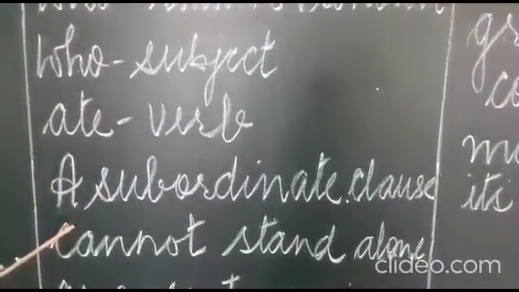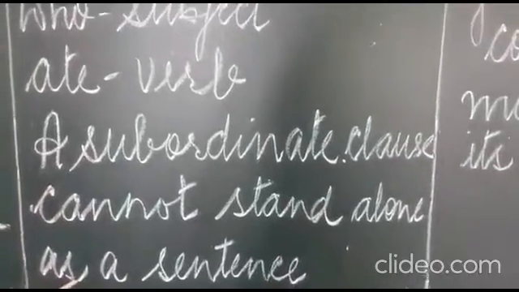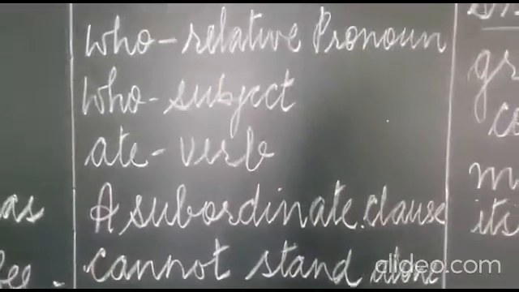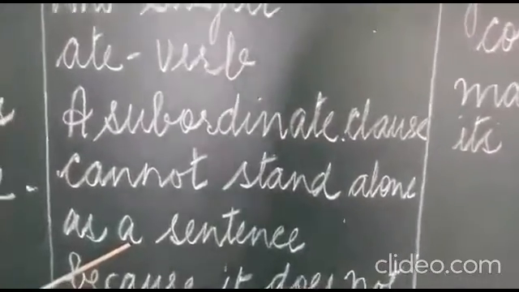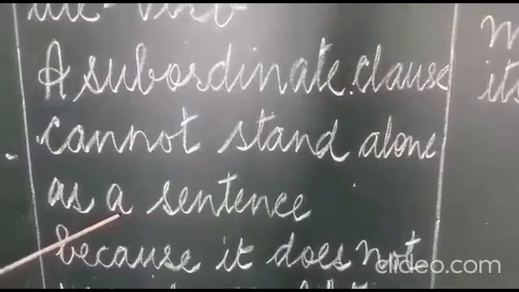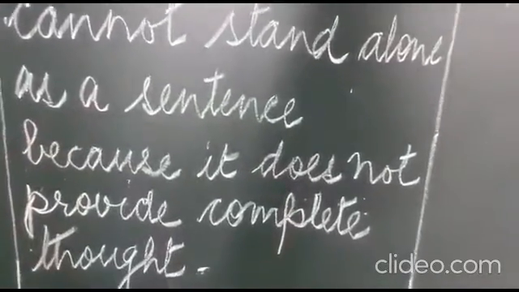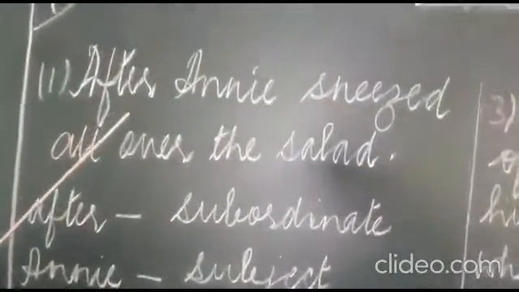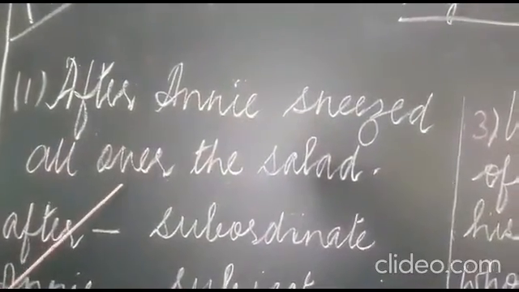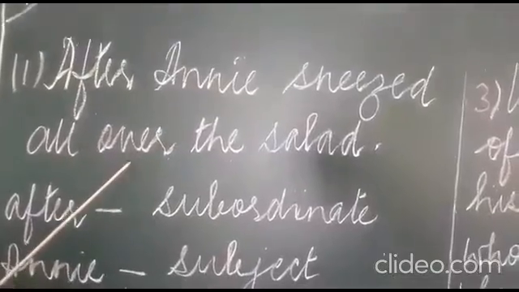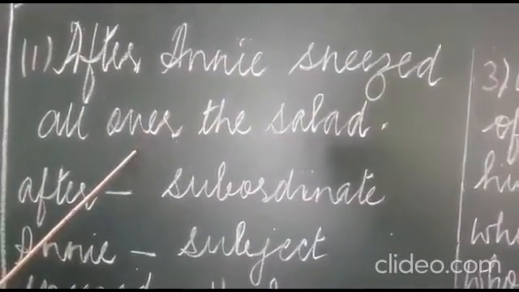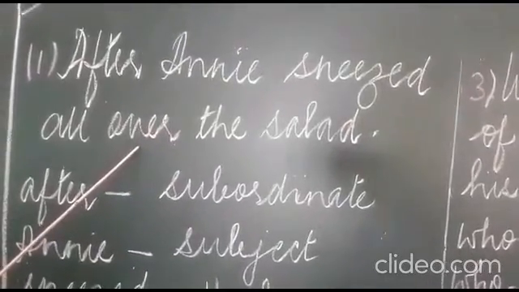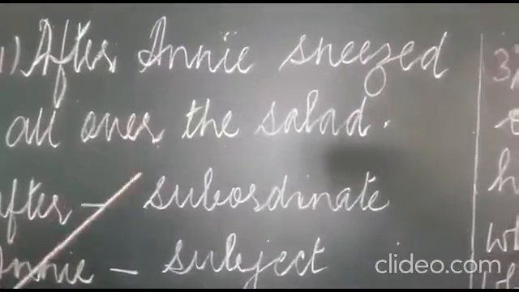A subordinate clause cannot stand alone as a sentence. All these three sentences cannot stand alone as a sentence because they do not provide a complete thought. For example, let's see the first one. After Annie sneezed all over the salad. She sneezed after she sneezed, so what? Doesn't make complete sense. This cannot stand on its own. It needs a main clause.